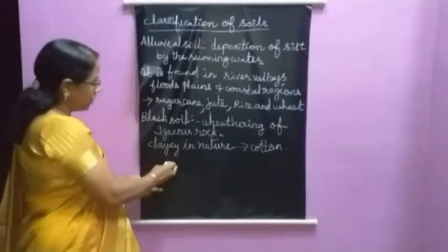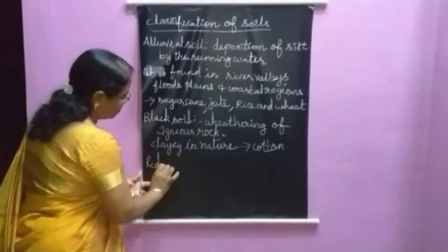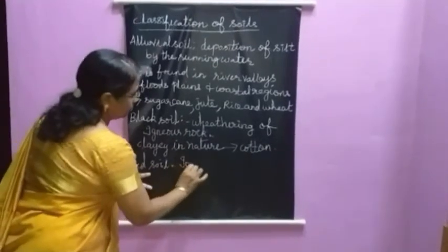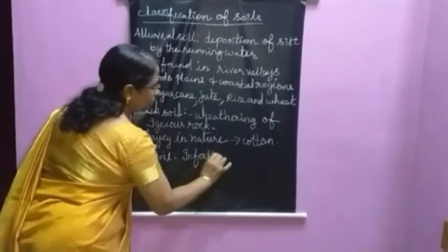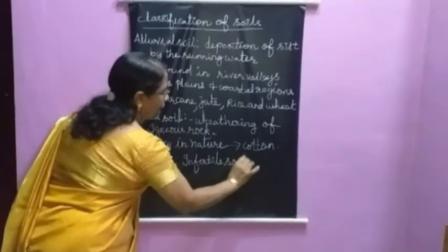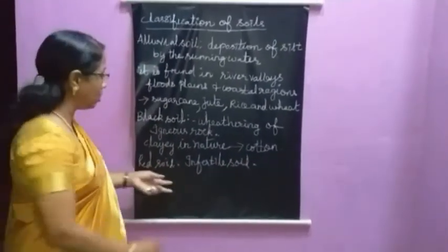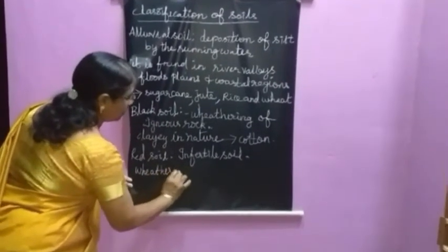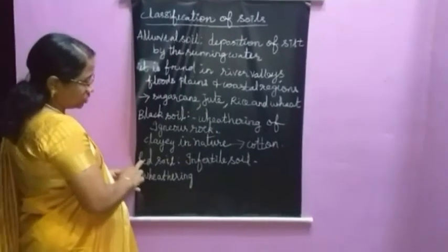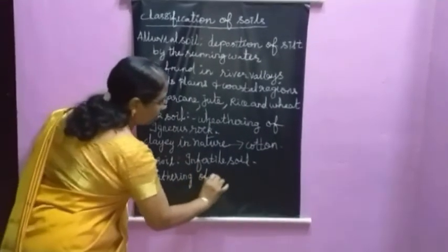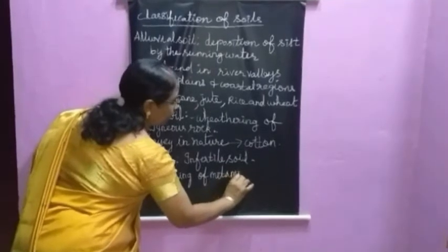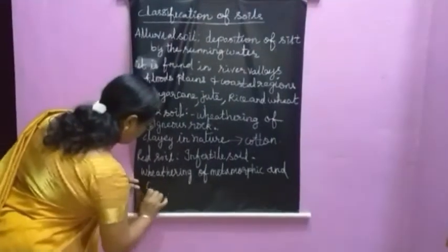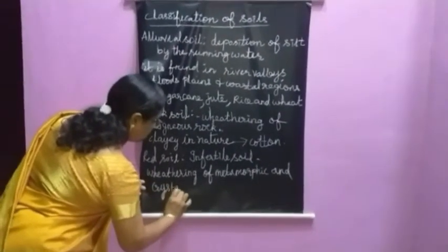Next, what is the third one? Red soil. Red soil is not a fertile soil, it is an infertile soil. How is it formed? It is formed by the weathering of igneous rocks, metamorphic and crystalline rocks.